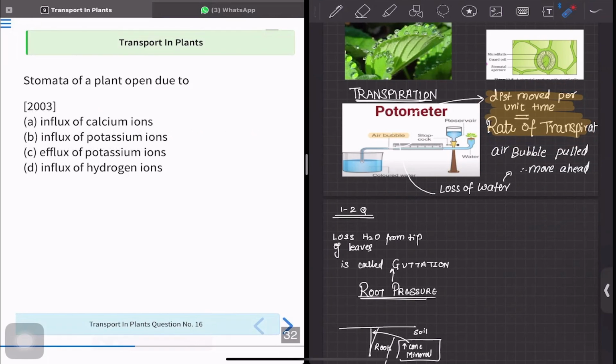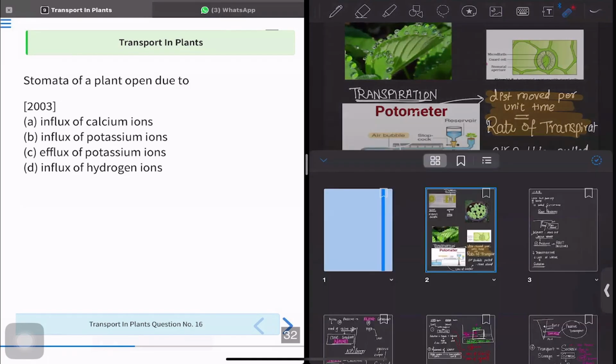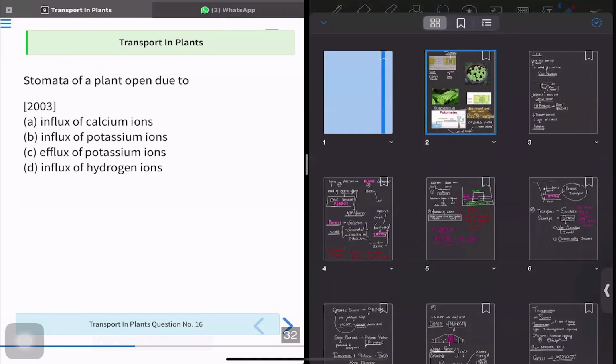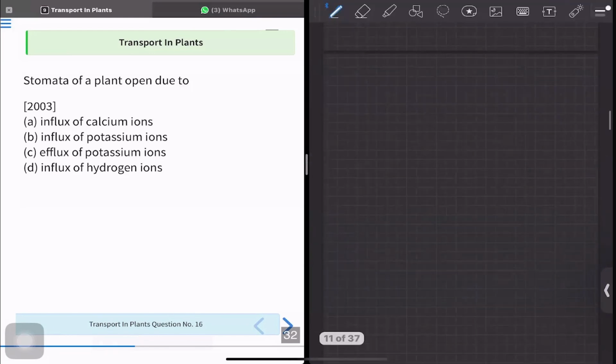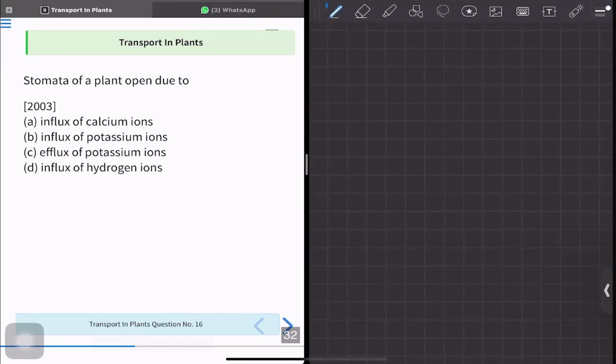That is, the opening of stomata is due to. Okay, so let us understand the concept here. This is an important concept, and it is a question which is given to confuse the students. So focus on this concept and let's just get it clear. All right. So there is sunlight. We know there is going to be photosynthesis.